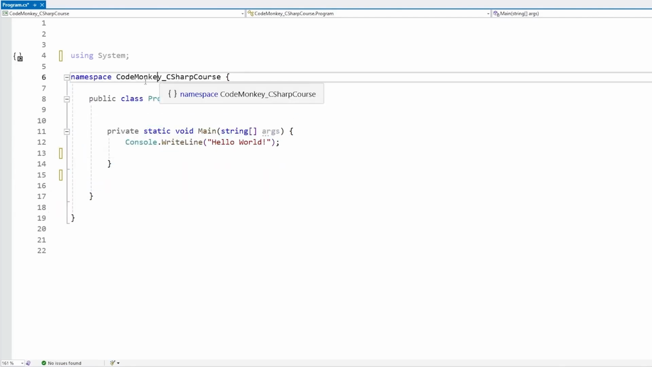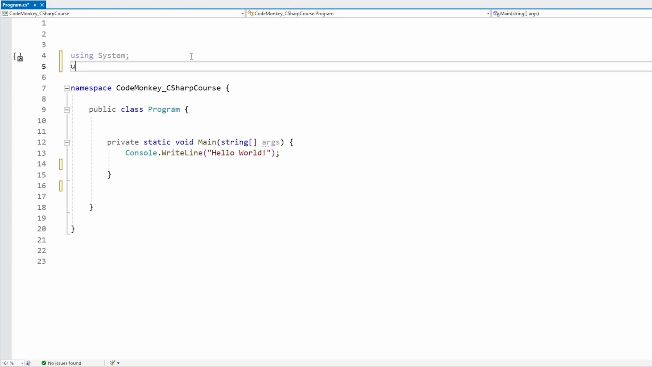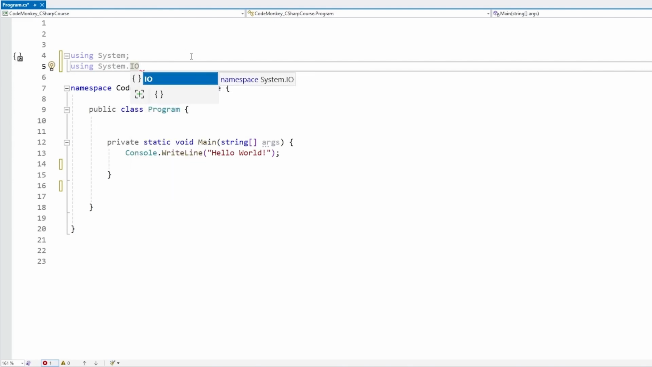To create a namespace, you really just follow this simple syntax. So you write the keyword namespace, and then whatever you want to name your namespace. Also, namespaces can have nested namespaces. For example, inside the system namespace, there's a whole bunch of stuff, like for example, the IO namespace. This is the one that contains a bunch of classes related to input and output and so on.